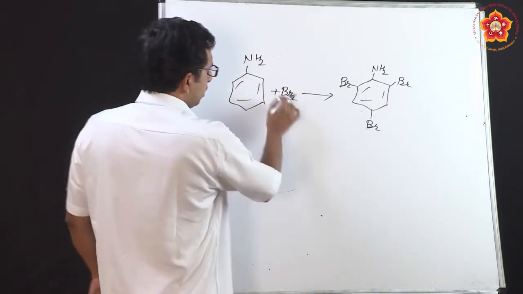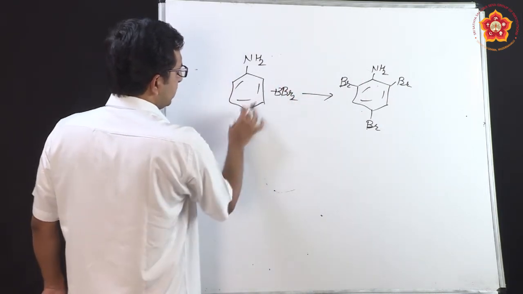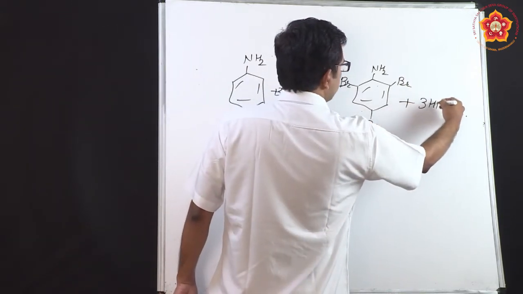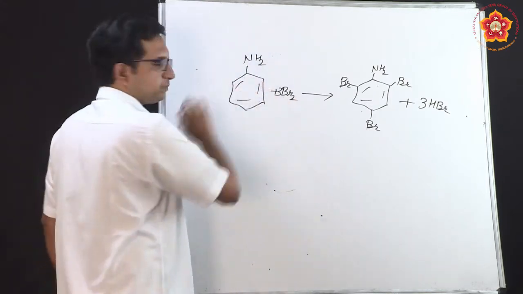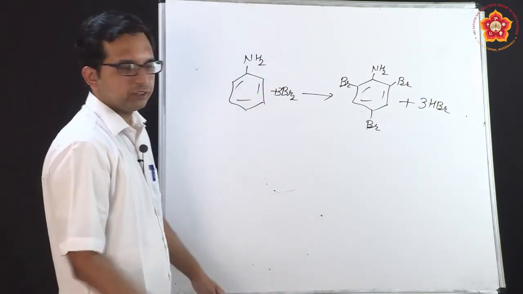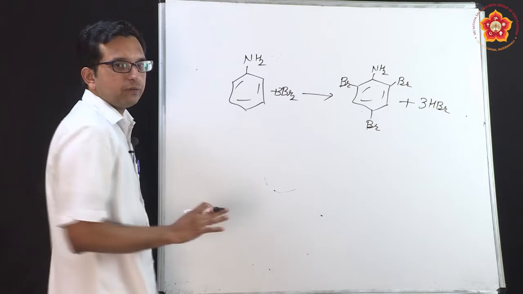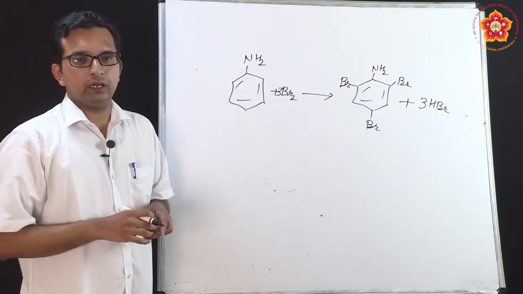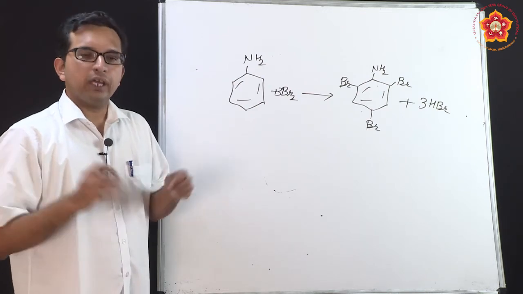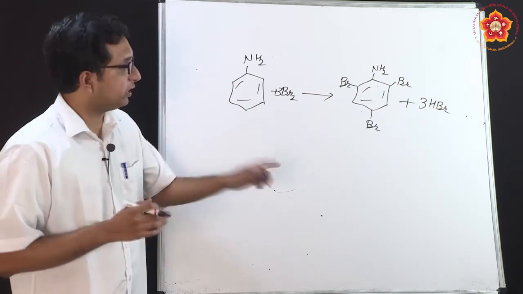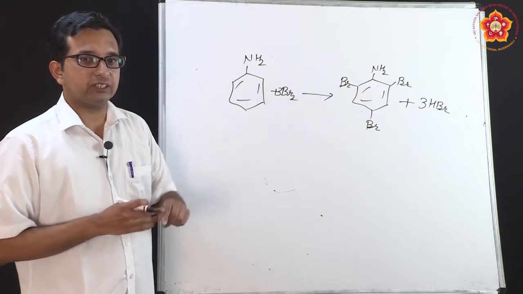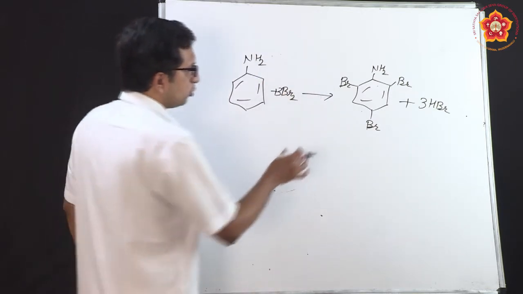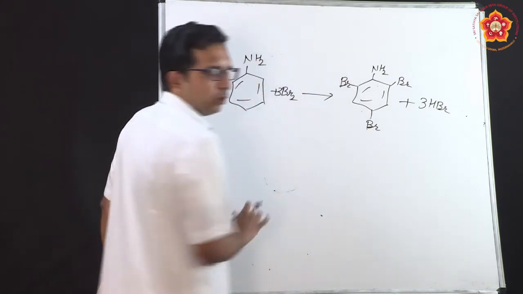So how do we undertake this high activation? If I put Br2, and if I take 3 molecules, 3 of the Brs go and combine at 3 benzene positions, and 3 hydrogens from there come out to form HBr. It takes place at room temperature. So this sort of reaction only happens in aniline. You didn't see this sort of thing in earlier carboxylic acids and all. In phenol you did see it for nitration, but here this is a specific reaction due to the high activity of the NH2 group.